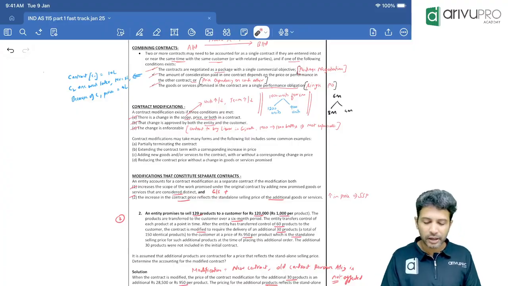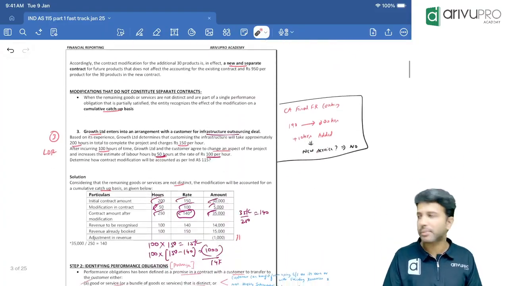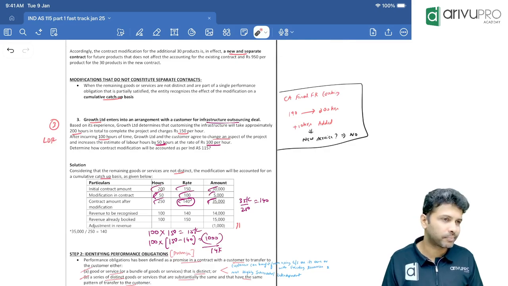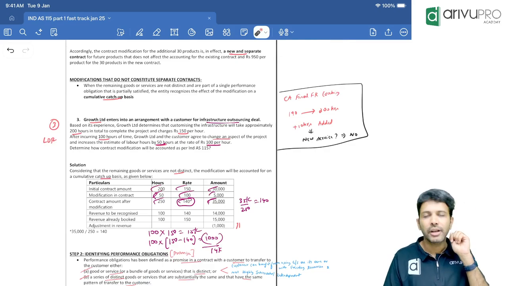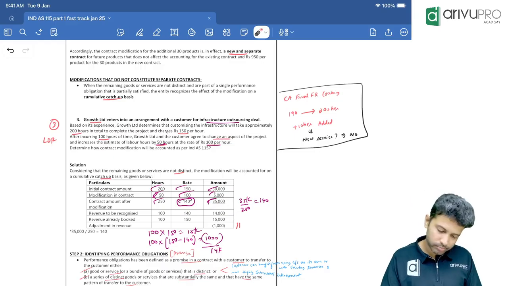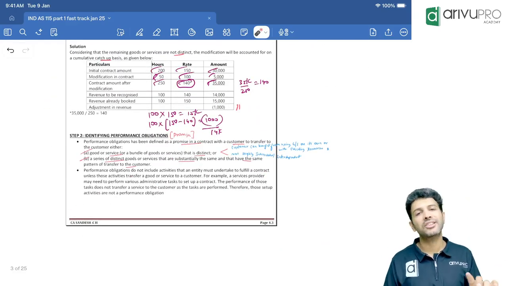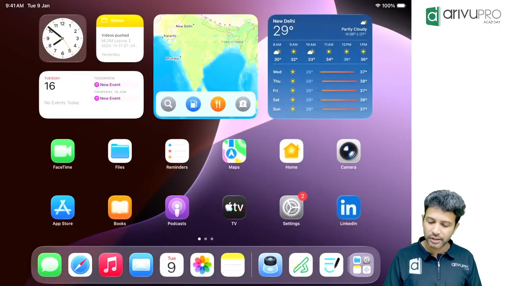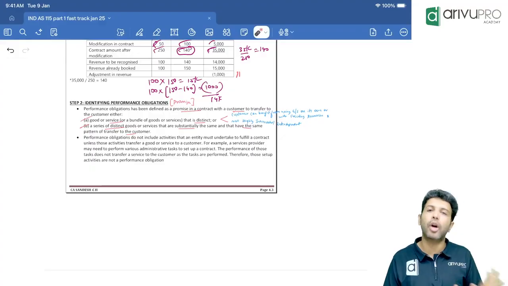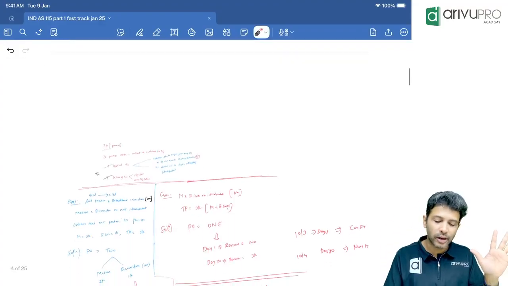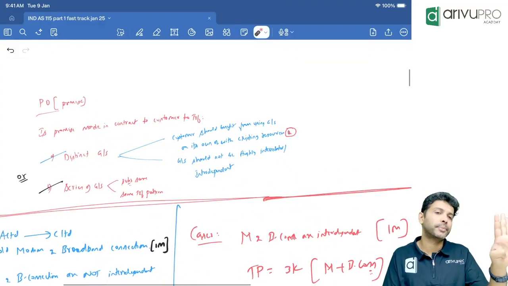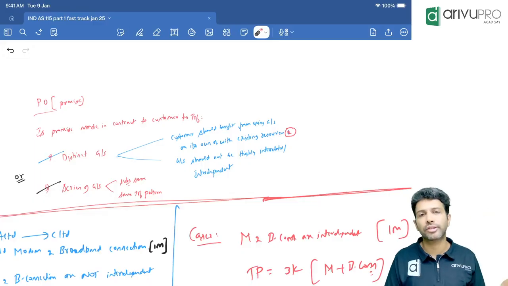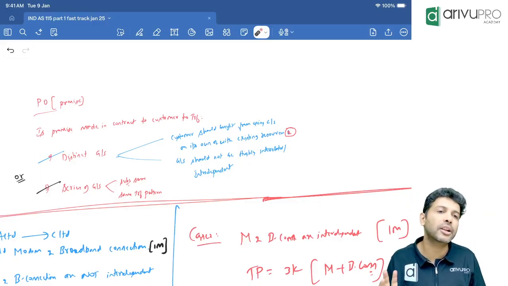If it is not a separate contract, then we do something called cumulative catch-up accounting. Basically, revenue will be adjusted. If you have booked more revenue, reduce it. If you have booked less, book more. That's your cumulative catch-up. Second step, identifying PO, performance obligation. The definition is, it's a promise made in the contract with the customer to transfer a distinct good or service, or a series of distinct goods or services which are substantially the same and have the same transfer pattern.